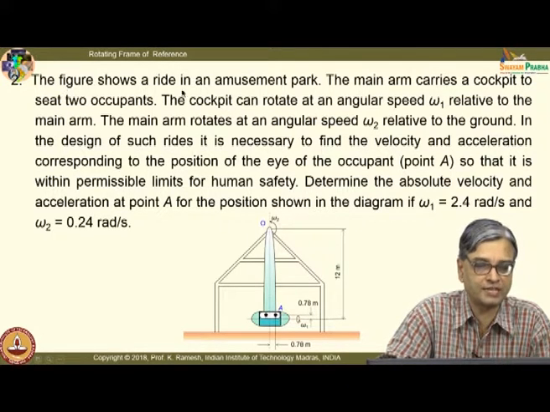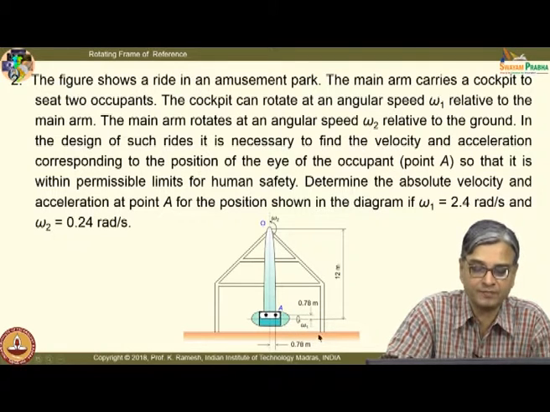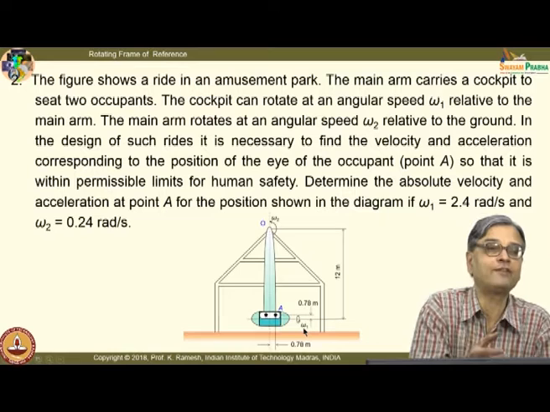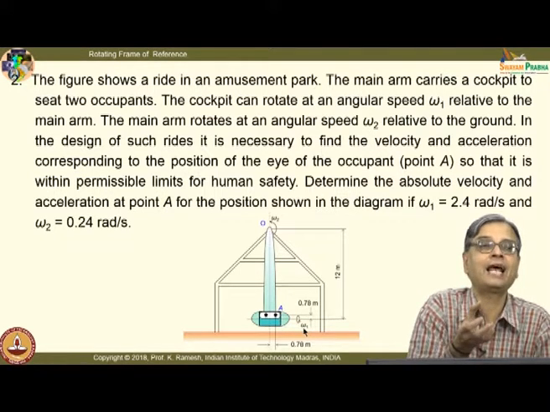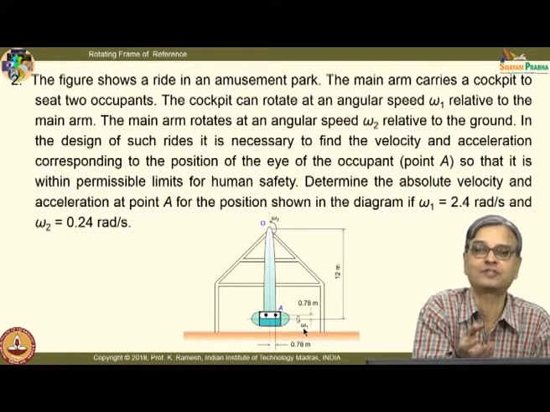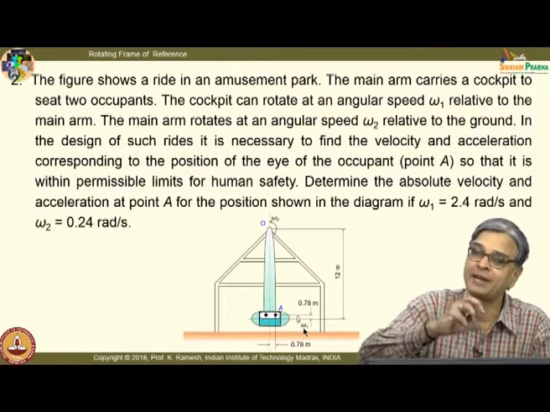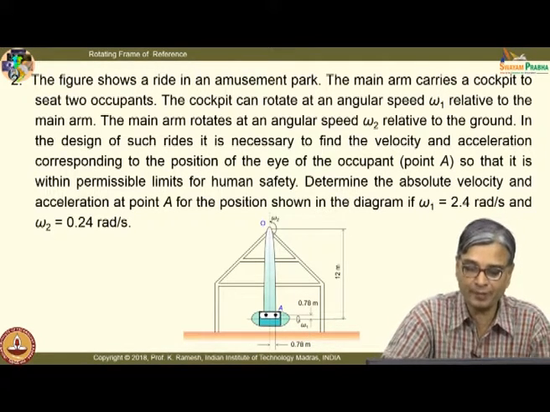So, this shows a ride in an amusement park, and what I have here is a main arm, to which a cockpit is attached, and this cockpit has a circular motion of omega 1. When I physically construct it, I will have an arm, and a motor with a gearbox attached to it, and I would be able to independently measure the value of omega 1.